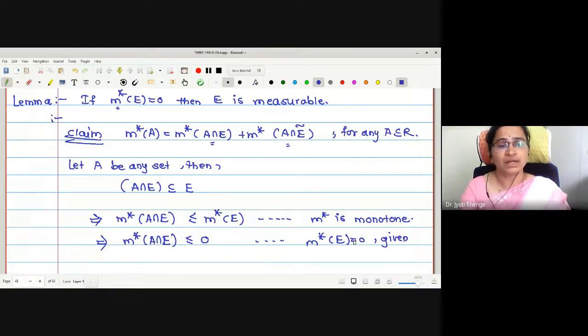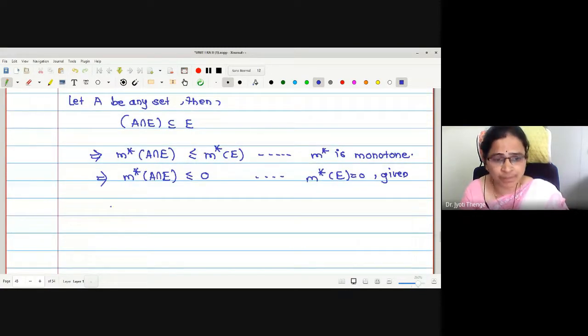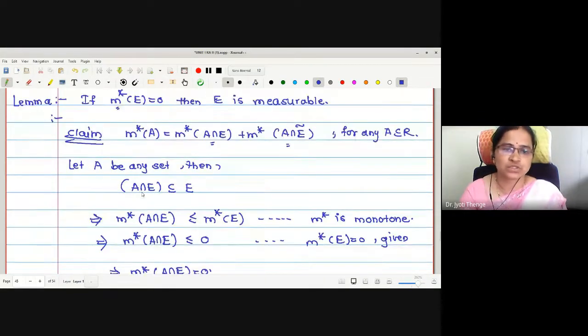But less than or equal to 0, what will it imply to us? Outer measure is a non-negative function. Therefore, may I say the only possibility is equal to 0. Therefore, we have obtained the value of the first term, the outer measure of A intersection E.